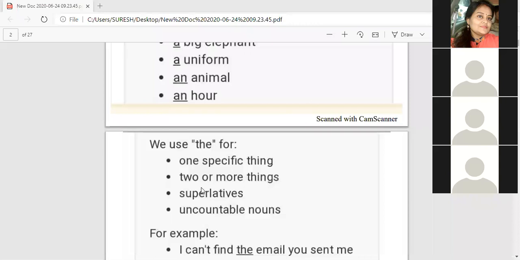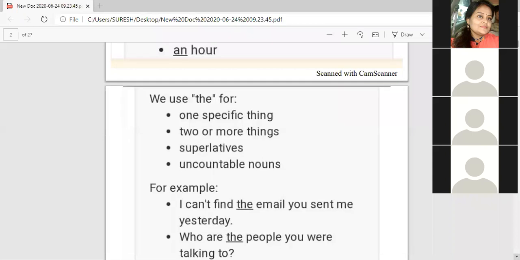Then uncountable nouns. The nouns which can't be counted. Before that we will use the. Again here, for example, I can't find the email you sent me yesterday. This is an example of a specific thing. One specific thing. I can't find the email. Which email? The one you sent me yesterday. It is mentioned here. That is that particular email.